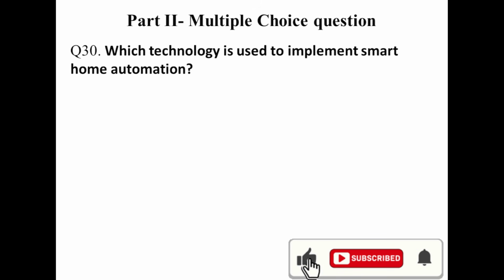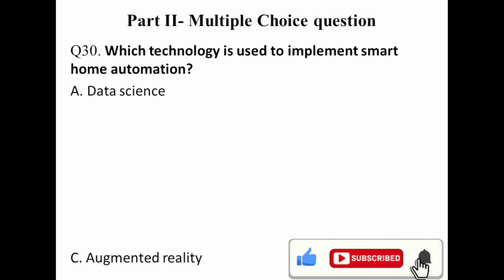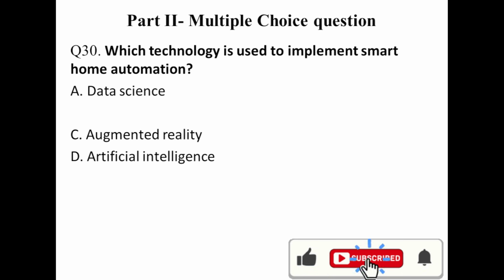Question number 30. Which technology is used to implement smart home automation? This is total Internet of Things. Smart home. There is a remote, there is facial expression detection, or some recognizer. That's what you call that science? No. Augmented reality? No. Artificial intelligence? No. Internet of Things is the answer. It's used for implementing smart home automation.